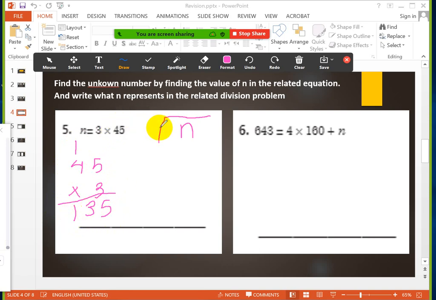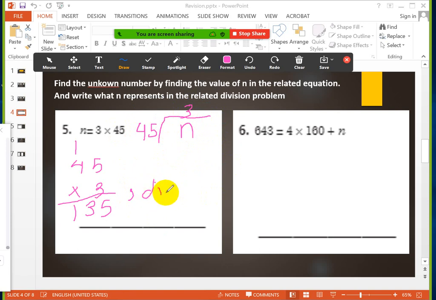But here, if I have this form, n divided by 45 equals 3. The quotient is 3. You remember that this value represents what here in this division? It represents a dividend, because when we multiply the quotient with the divisor, the number becomes what?